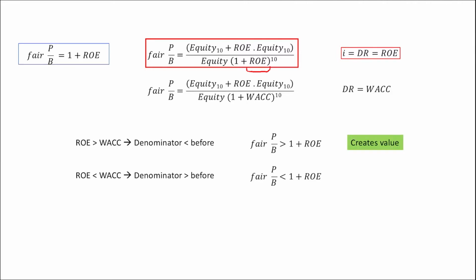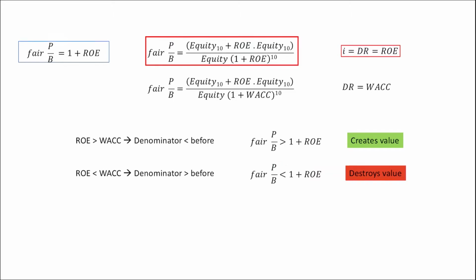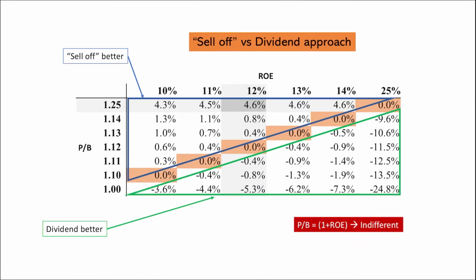And we know that in this case, when the company invests at a higher return than the cost of capital, the company is creating value. And the opposite can also be said when the company invests at a smaller return than the weighted average cost of capital. So we can see here that when fair price to book is larger than 1 plus return on equity, it's creating value, and vice versa. And if we go back to our table, we see that this is what's happening.